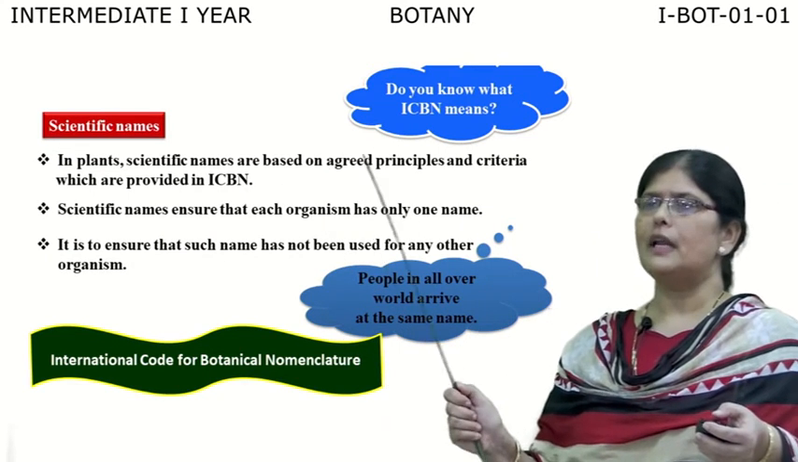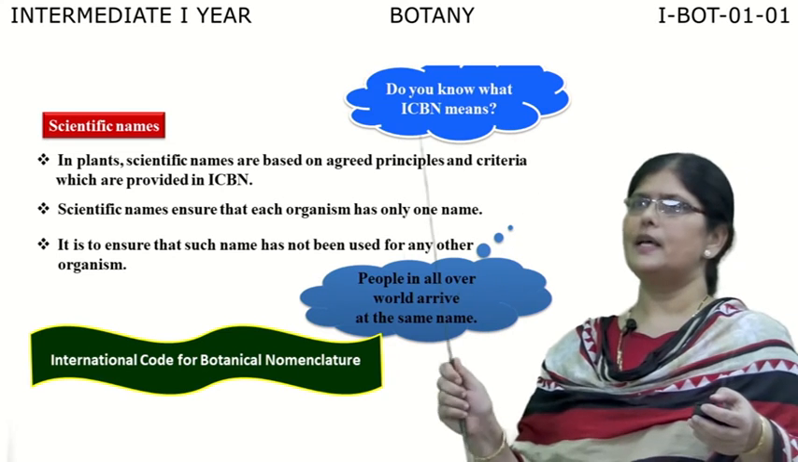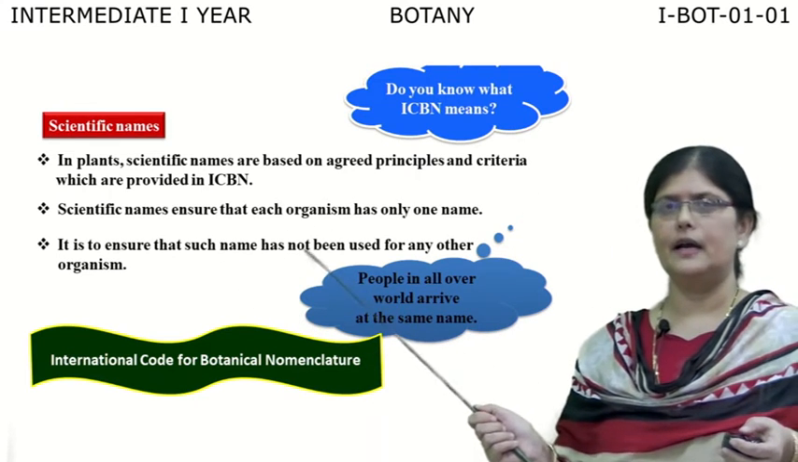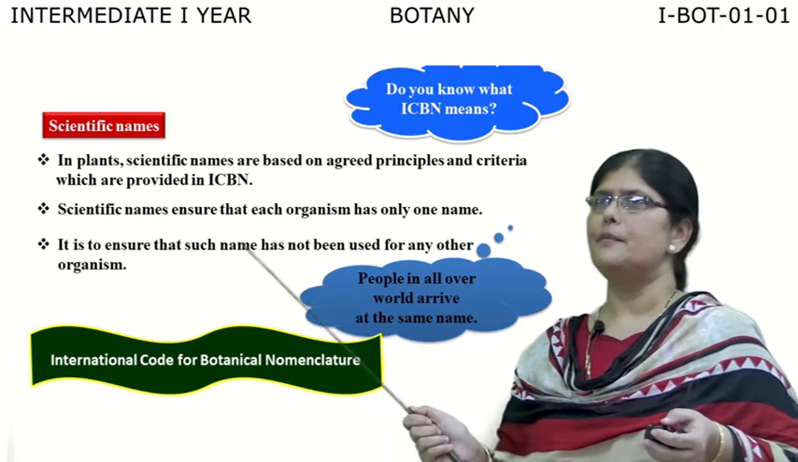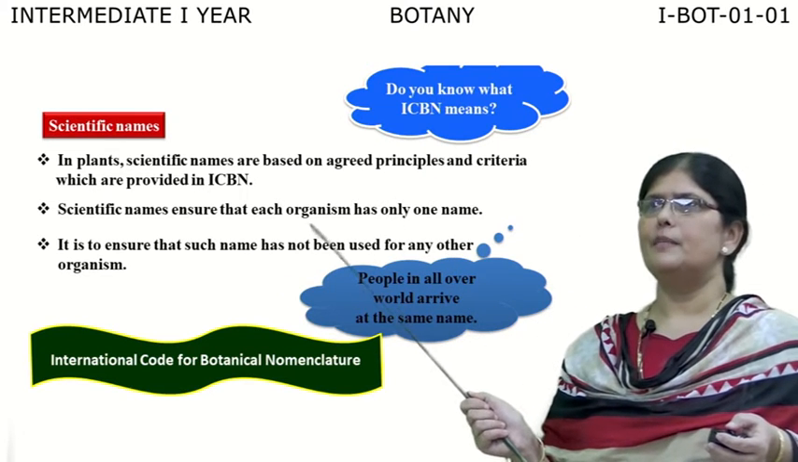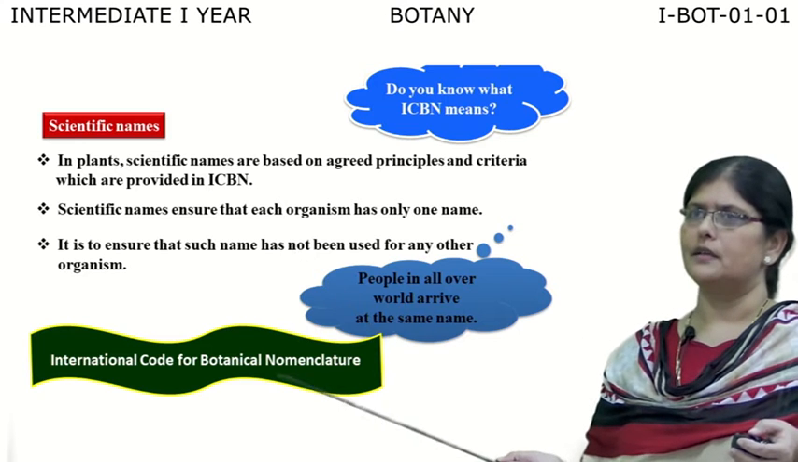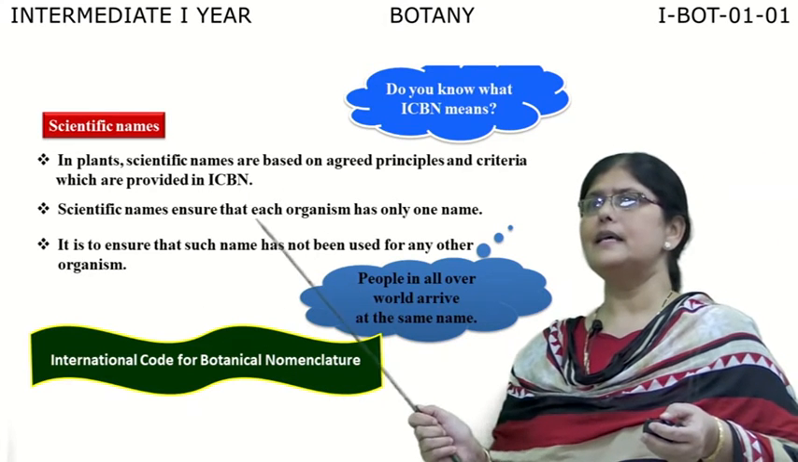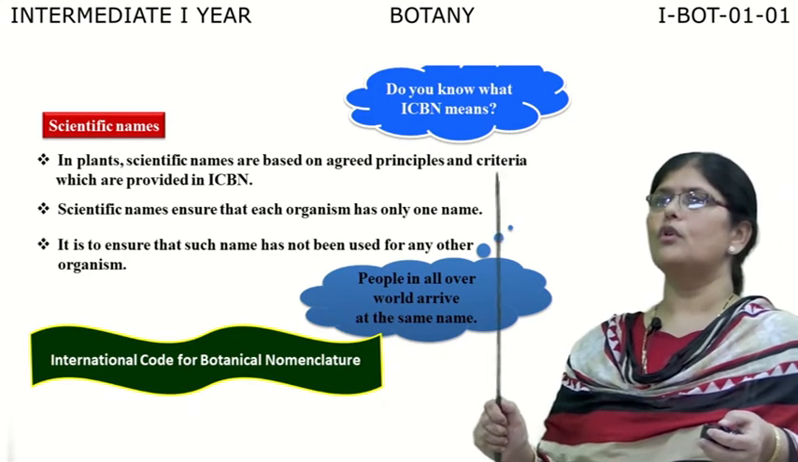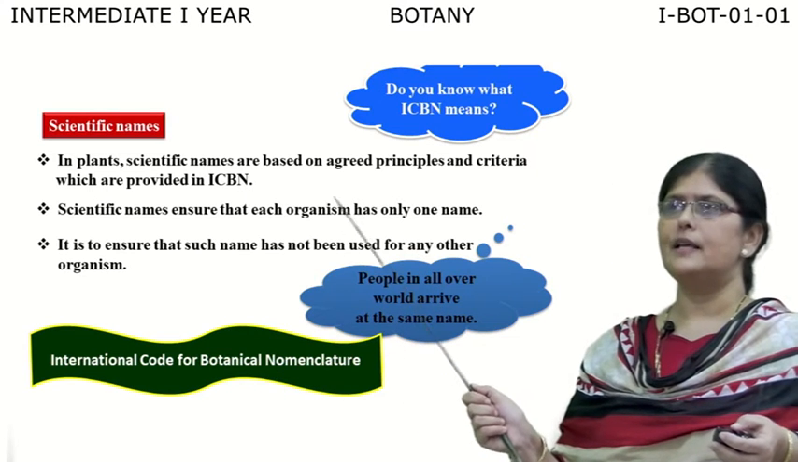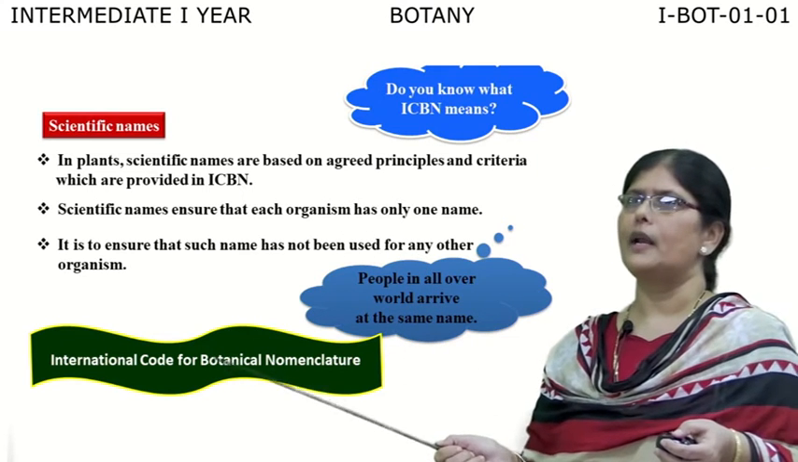The scientific names given to plants as well as animals are agreed upon based on the principles and criteria provided in the ICBN. Now, what is meant by ICBN? It is nothing but the International Code for Botanical Nomenclature. Similarly, you have the ICZN, which deals with the naming of animals. Here, in botany, we are talking about the ICBN, the International Code for Botanical Nomenclature.